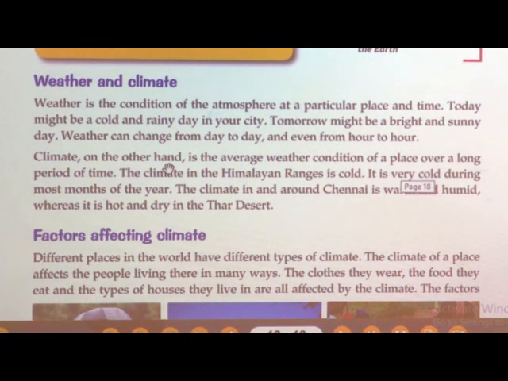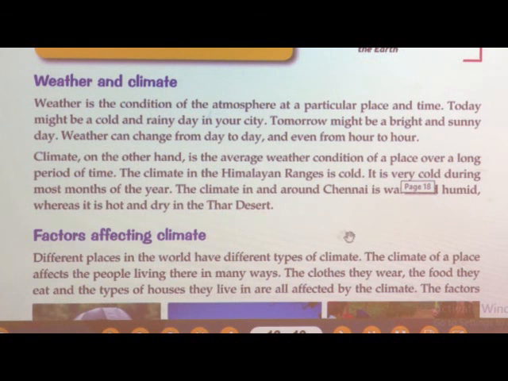Now, the climate of the Himalayan ranges. If you have seen the Himalayan ranges on Discovery Channel, it is always covered with snow. So, that area is always cold. So, that is the climate of the Himalayan ranges.